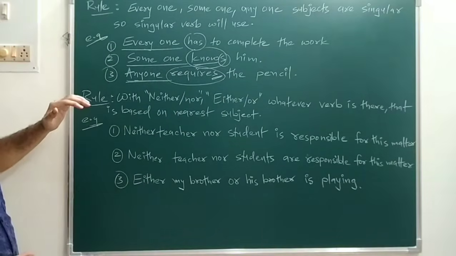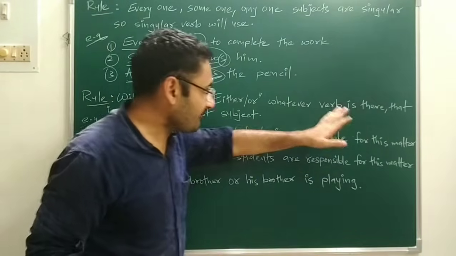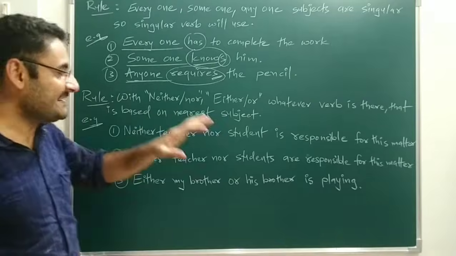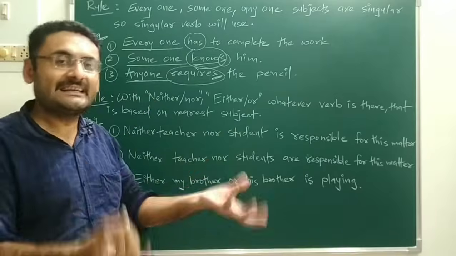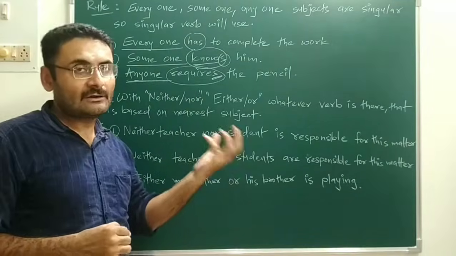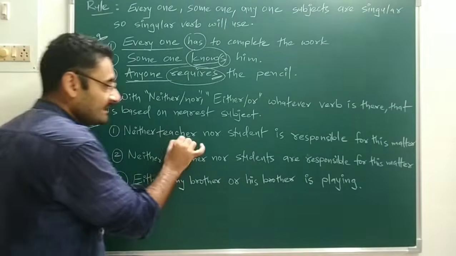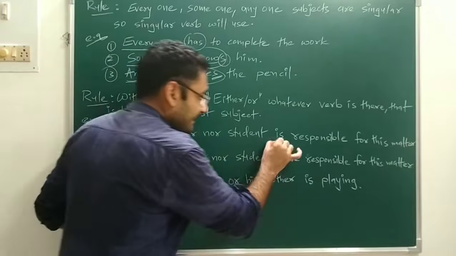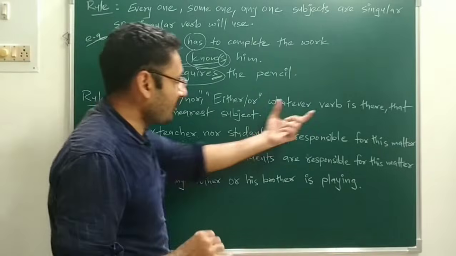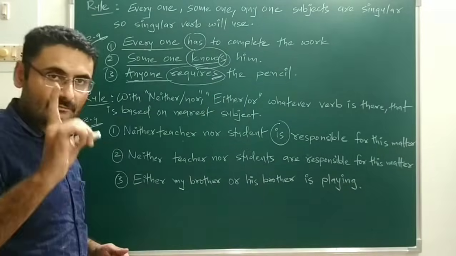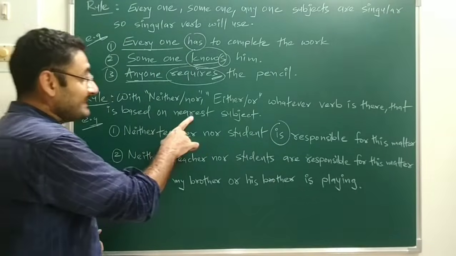Okay, the last rule for subject verb agreement: with neither nor, either or, whatever verb is there, that is based on the nearest subject. Now we'll try to understand that whatever verb is there is based on the nearest subject, when neither nor or either or such things are used in the sentence. So the first sentence is: neither teacher nor student is responsible for this matter. Here the verb is singular. That is based on what? That is based on the nearest subject.